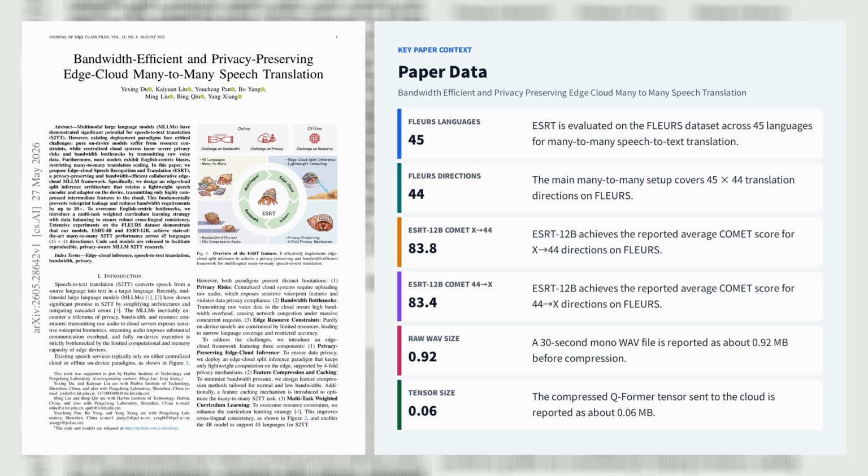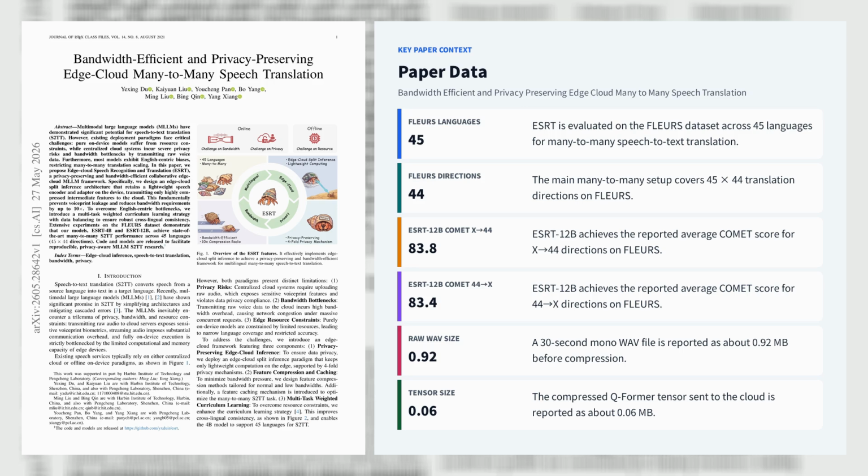audio. This design cuts transmitted data from a 30-second WAV's 0.92 megabytes to about 0.06 megabytes, a 15.6 times reduction, and the paper reports up to 10 times bandwidth savings in practical many-to-many usage. Privacy is strengthened through four mechanisms: lossy information bottlenecking, fixed-shape tensor transmission that obfuscates the backend model, 30-second padding that hides utterance duration, and implicit language encoding that avoids explicit language tags.